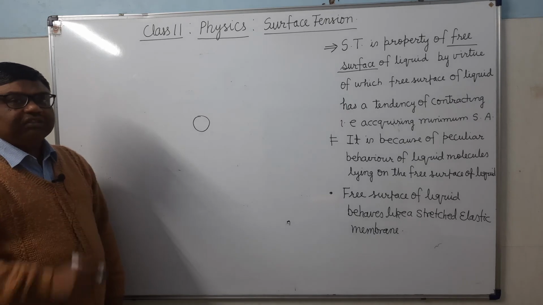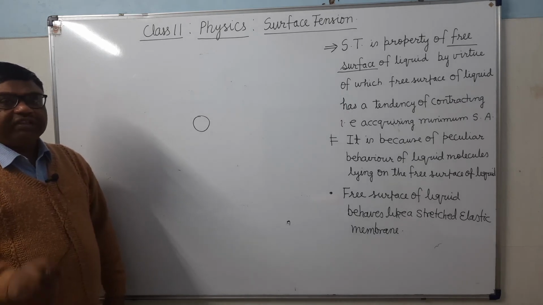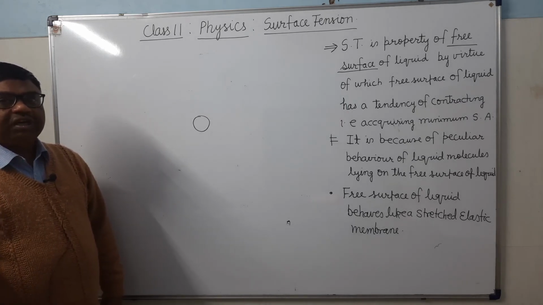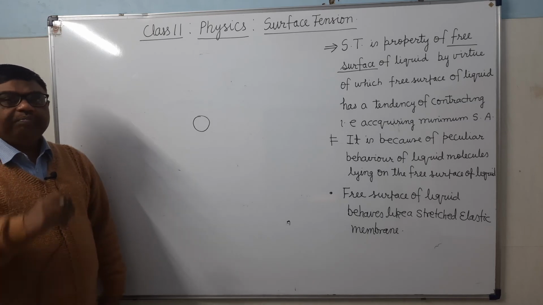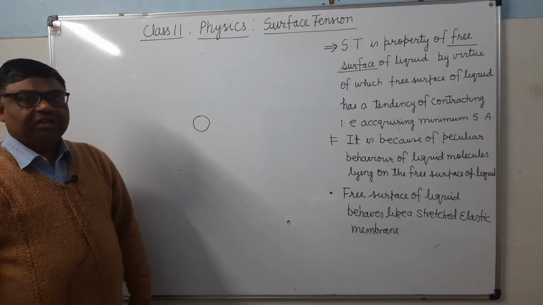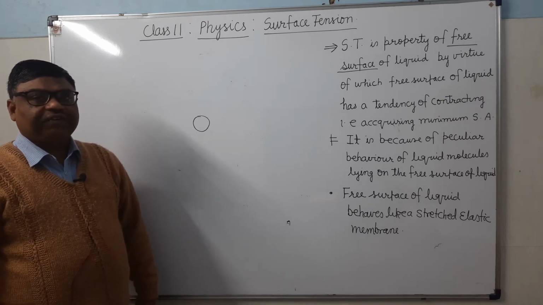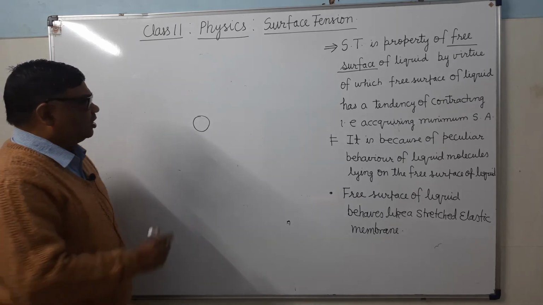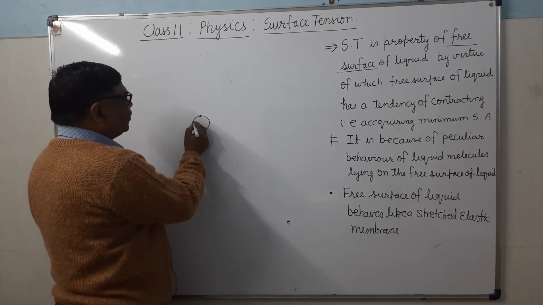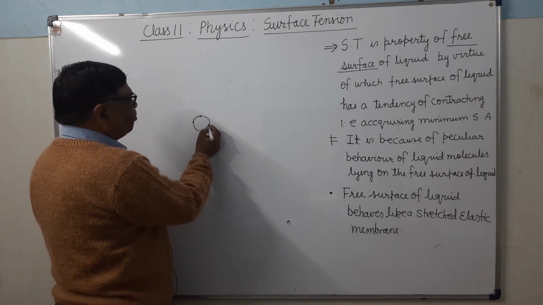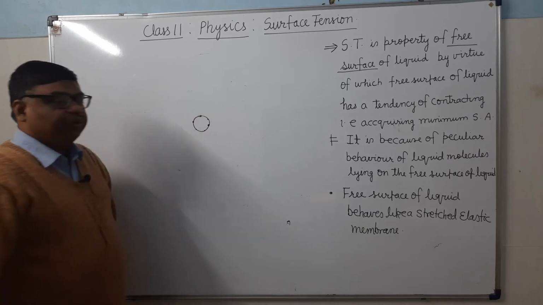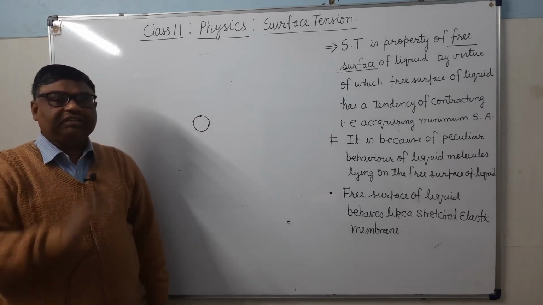It is also because of the same reason. Why small water drops are spherical in shape? Because of the surface tension, they acquire a spherical surface. And when they will acquire a spherical surface, the surface area will be minimum, potential energy of this drop will be minimum, and it will be in the stability.